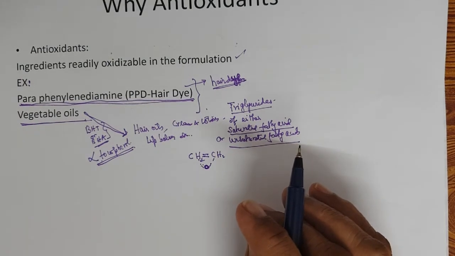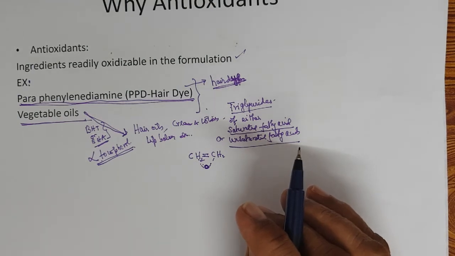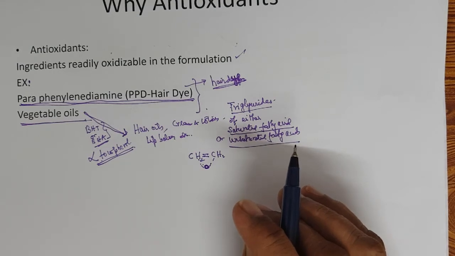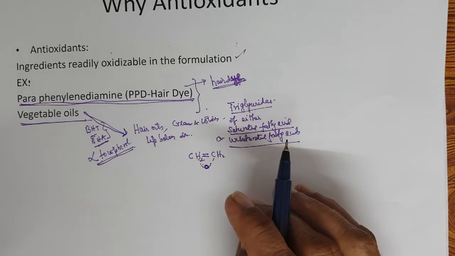So we have seen what an antioxidant is. It protects some of the ingredients in the product from getting oxidized, which can have an undesirable effect in the final product. We found very commonly used antioxidants in cosmetics and personal care, and we have seen two very important applications in hair dye and vegetable oils, right?